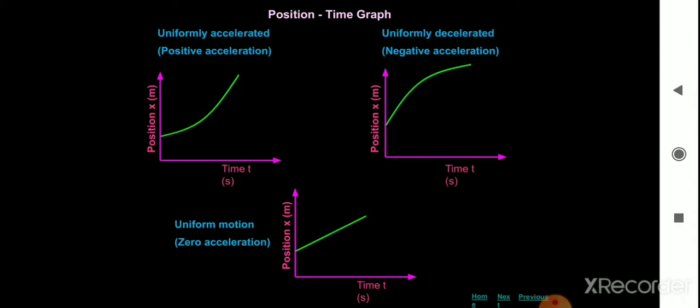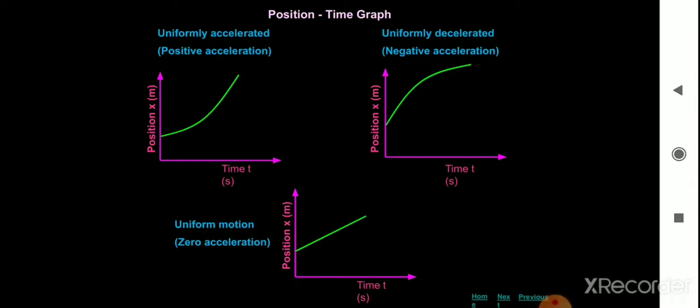Next, uniformly decelerated, or negative acceleration, for a body moving with decreasing acceleration, is shown in the figure. The third one is zero acceleration, uniform motion.